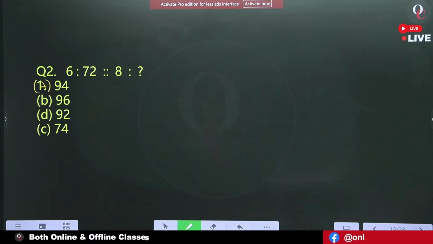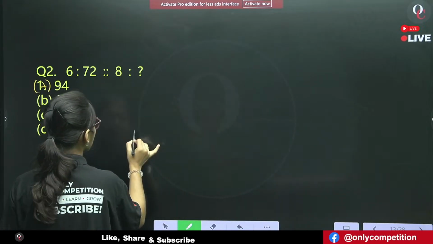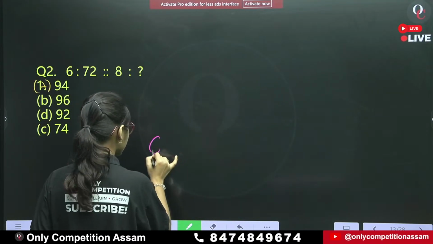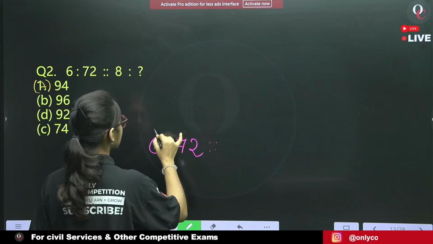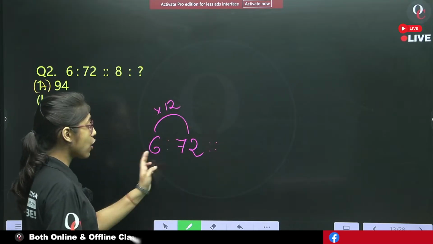So question number 2 is, look, 6 and 72 is related as what? Into 12.